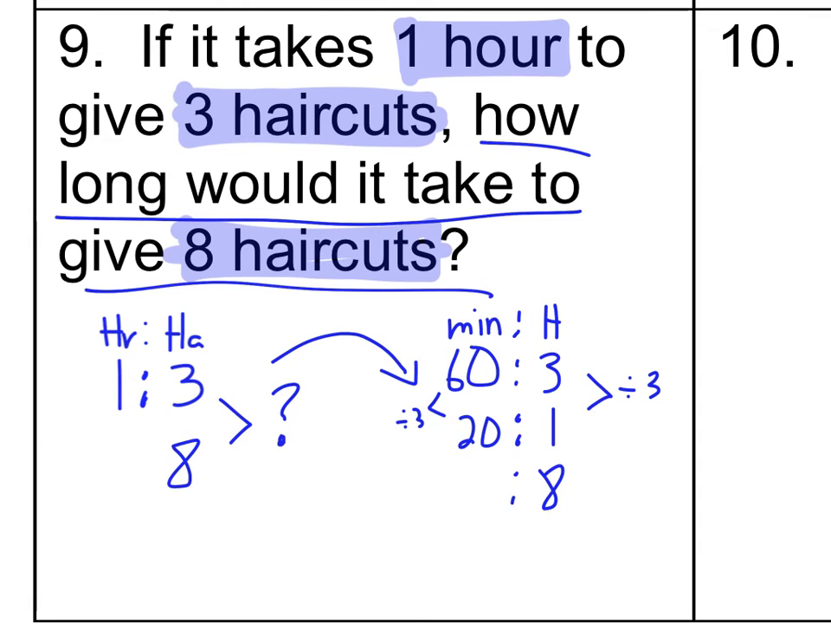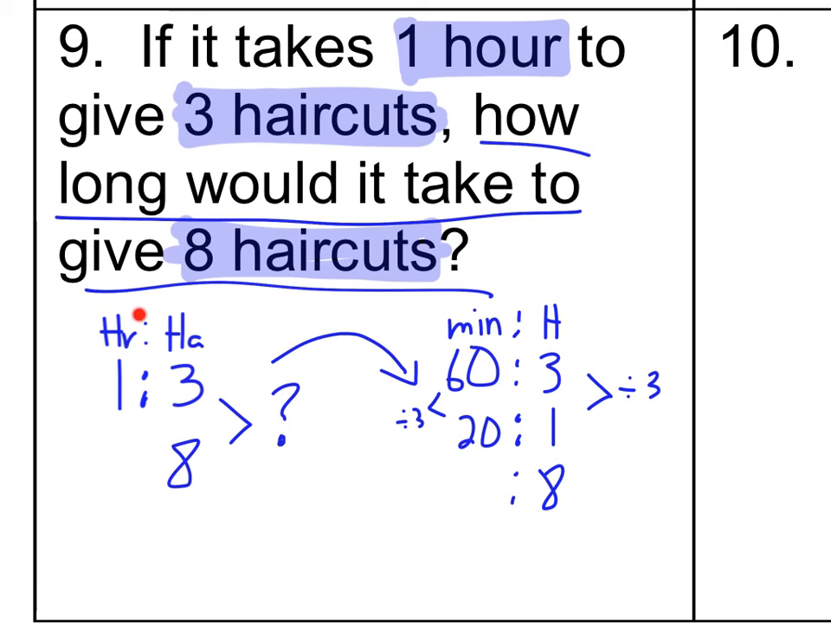Okay, so this is a fun question because you have to have some other knowledge, as in how many minutes are in an hour. But if I had 1 hour for 3 haircuts, how long would it take to make 8 haircuts? So I can't get from 3 to 8, right? If I write a ratio, 1 hour is to 3 haircuts. So 1 hour is 3 haircuts. I can't get from 3 to 8. Remember, we multiply to find equivalent ratios. 3 times what equals 8? I don't know. But what I can do is I can rewrite this ratio.